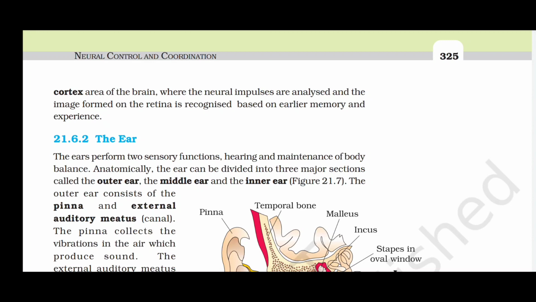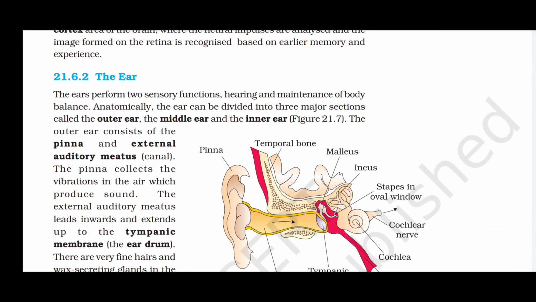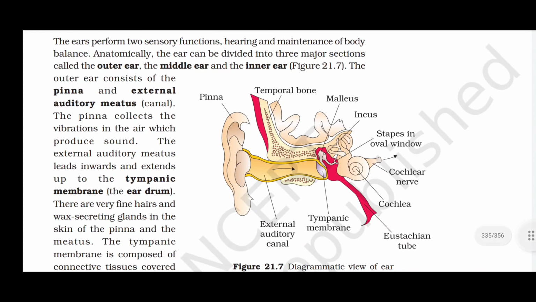The ear. The ears perform two sensory functions, hearing and maintenance of body balance. Anatomically, the ear can be divided into three major sections called the outer ear, the middle ear, and the inner ear. The outer ear consists of the pinna and an external auditory meatus, or canal. The pinna collects the vibrations in the air which produce sound. The external auditory meatus leads inwards and extends up to the tympanic membrane, the ear drum.